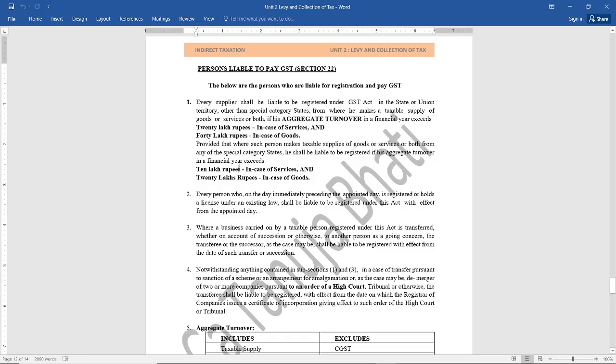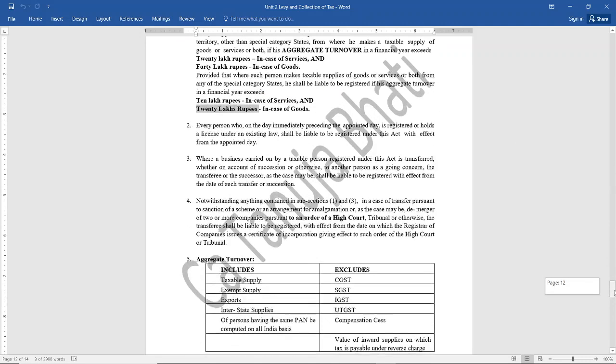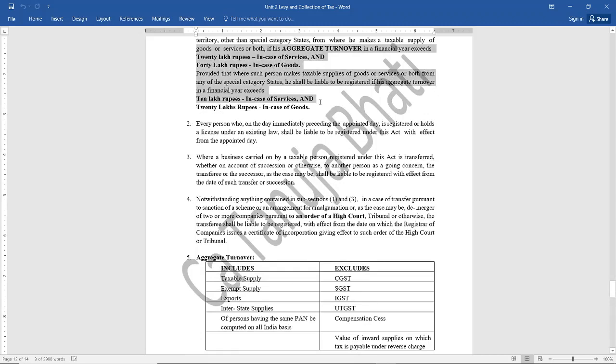But if the service providers are from northeast special category states, that is northeastern states, then it is 10 lakhs and 20 lakhs. Next, first these category of persons have to mandatorily get themselves registered, and if they're registered they are liable to pay GST.